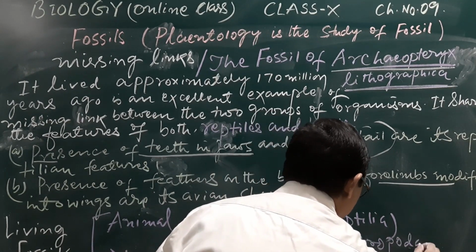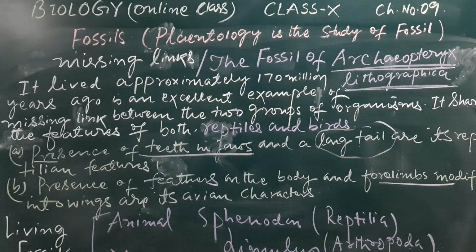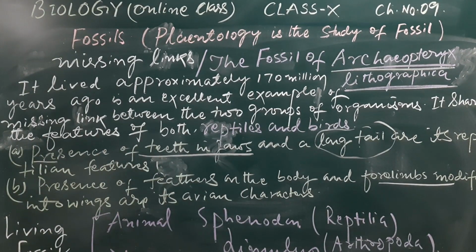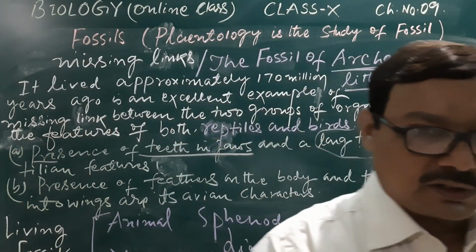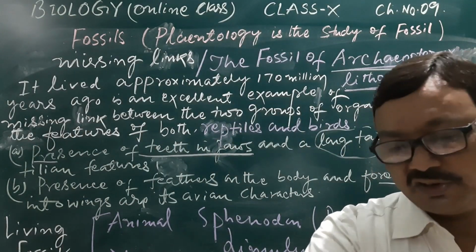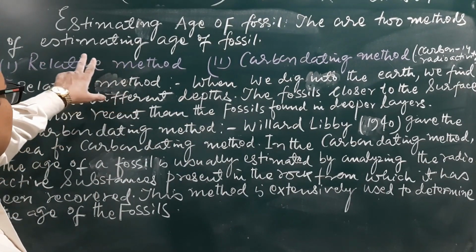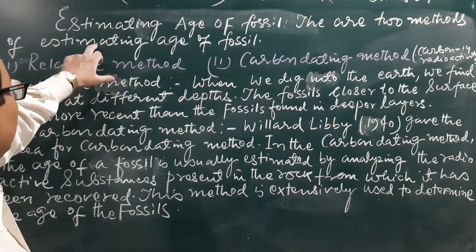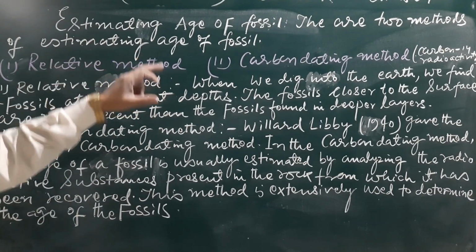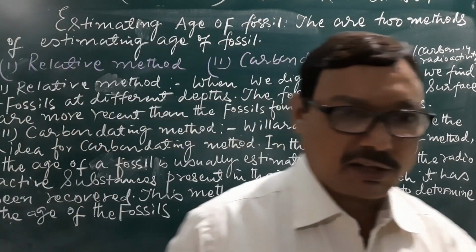So these are some examples of the living fossils. Now after this we have some other evidences also. Let us look at what those evidences are. Before moving towards the other evidences, one more important point in regard to the fossil, that is how we will estimate the age of fossils.